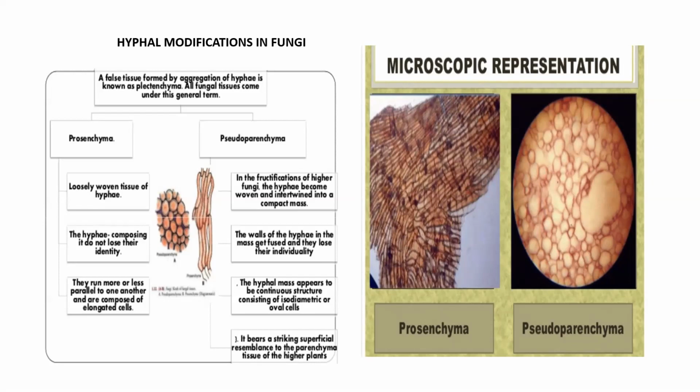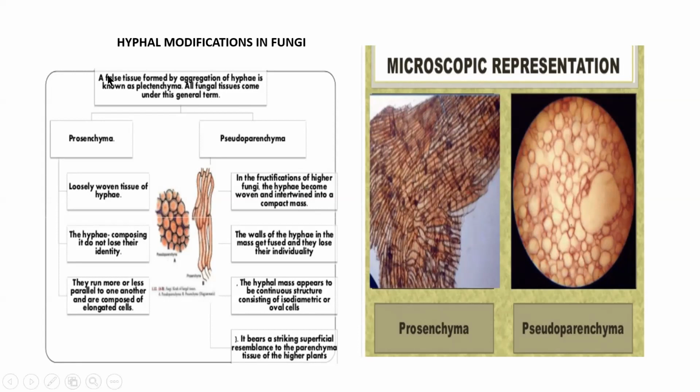But sometimes, due to some environmental conditions, the fungal hyphae will take the shape of a tissue-like appearance. So it is called pseudo parenchyma. So the false tissue is formed due to aggregation of hyphae. Sometimes the fungal hyphae all come together and aggregate into a tight structure. Okay, it looks as though it is a tissue. So such a false tissue is called plectenchyma.